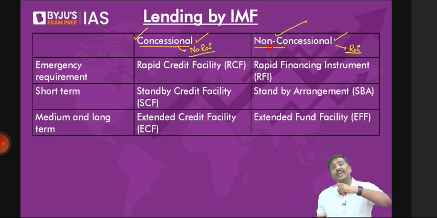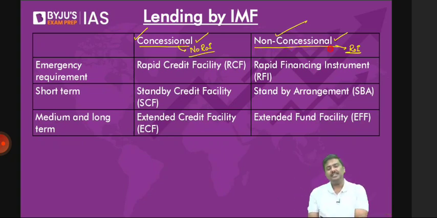Now to be very precise here, IMF has around 10 to 12 loan products. Should you remember all of them? My answer to that is no, do not waste your time. There is a very large document published by IMF. I know many of you will start searching right now. It is not required for UPSC. Let's simplify it.